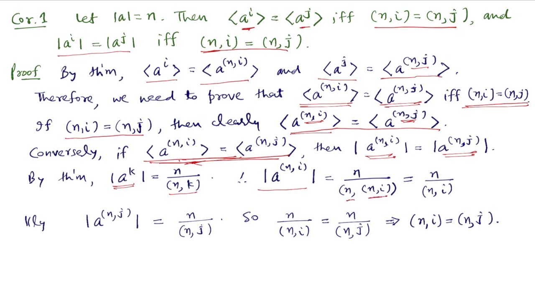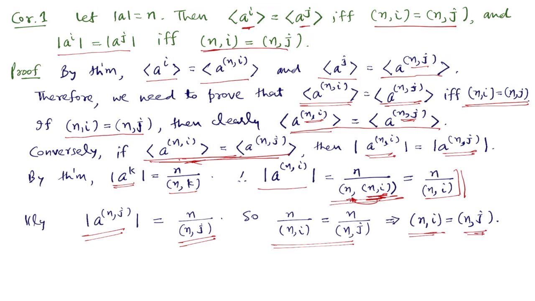But this GCD(n,i) divides n. Therefore, this GCD is equal to GCD(n,i). So the order of a to the power GCD(n,i) is n divided by GCD(n,i). Similarly, the order of a to the power GCD(n,j) is equal to n divided by GCD(n,j). And so these two being equal implies that GCD(n,i) and GCD(n,j) are the same. So we have proved the first part.